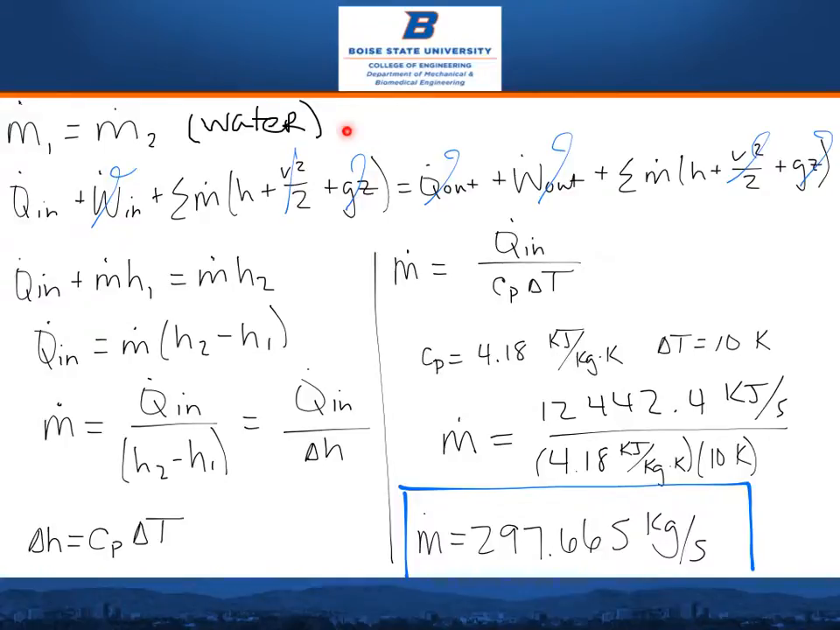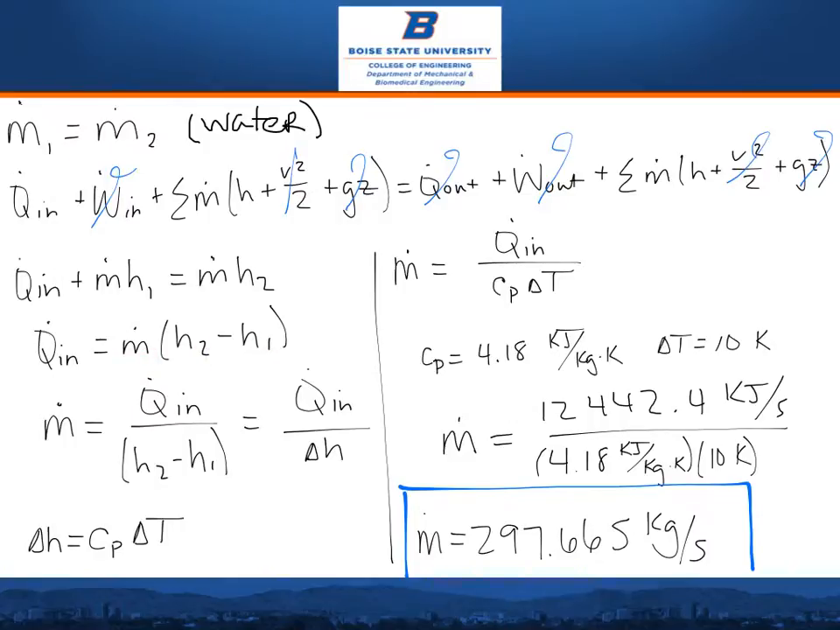Here we have our mass balance and our energy balance for the water. We know that there is no work in, no kinetic and no potential energies, no Q out, and no work out. We are left with Q dot in plus m dot H1 equals m dot H2. This is rearranged as Q dot in equals m dot multiplied by H2 minus H1.